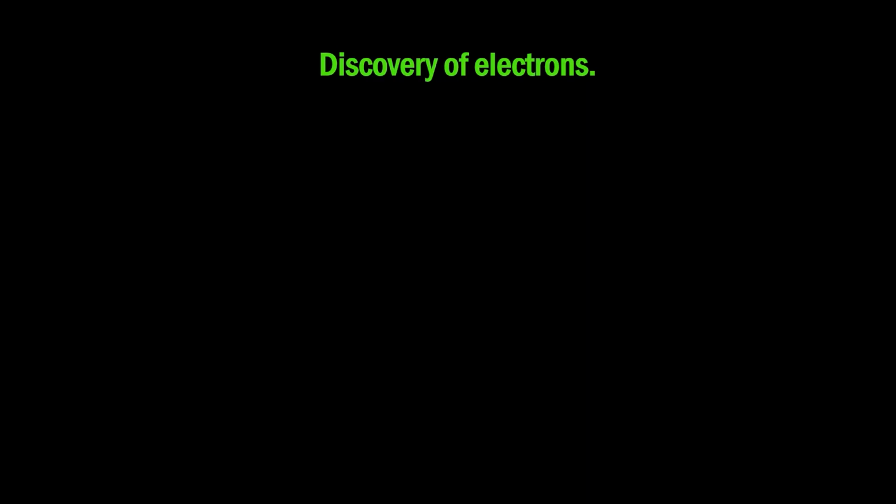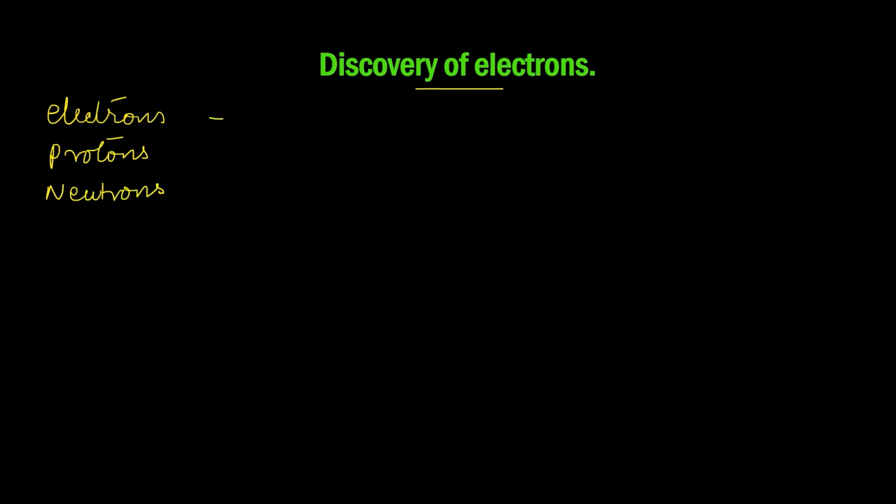First, we will introduce ourselves to this topic, discovery of electrons. We will recall certain points that you have already learned in your smaller classes, and remember a few important scientists and their works which led to the discovery of electrons. You already know atoms are the smallest particles of matter, and atoms are made up of subatomic particles like electrons, protons, and neutrons.